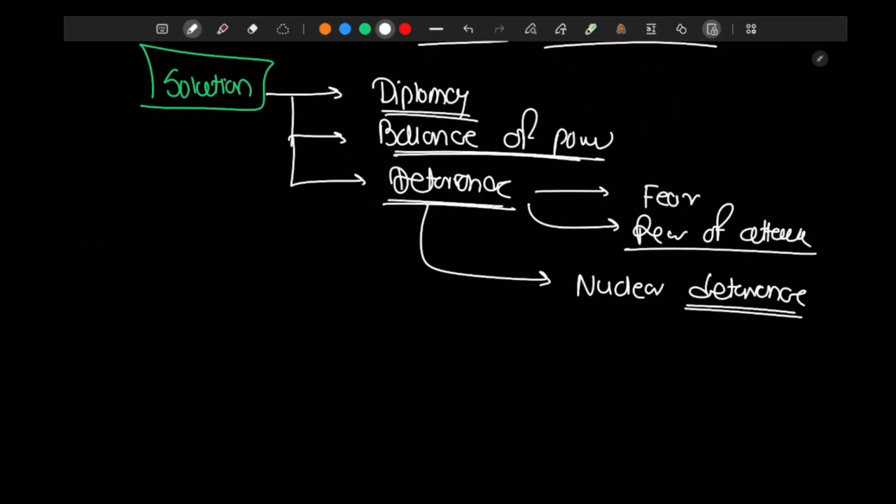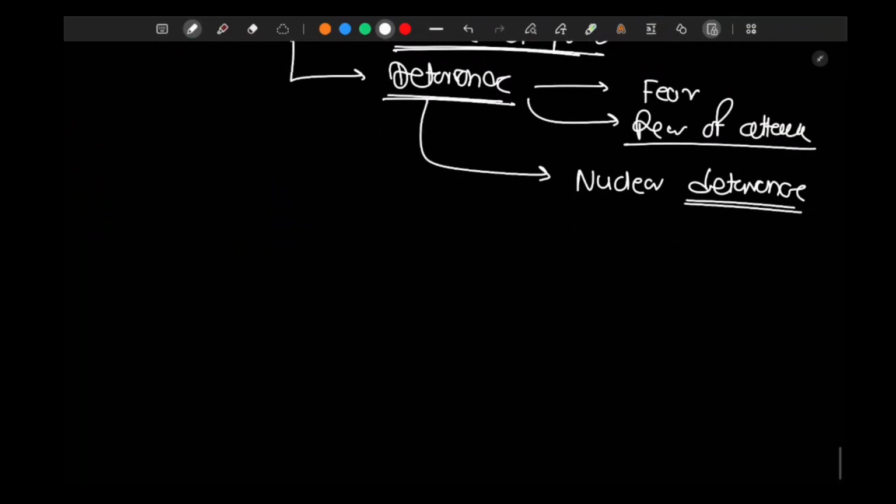So the solutions for surviving in a world order with these six principles and three types of nations are diplomacy, balance of power, or deterrence.